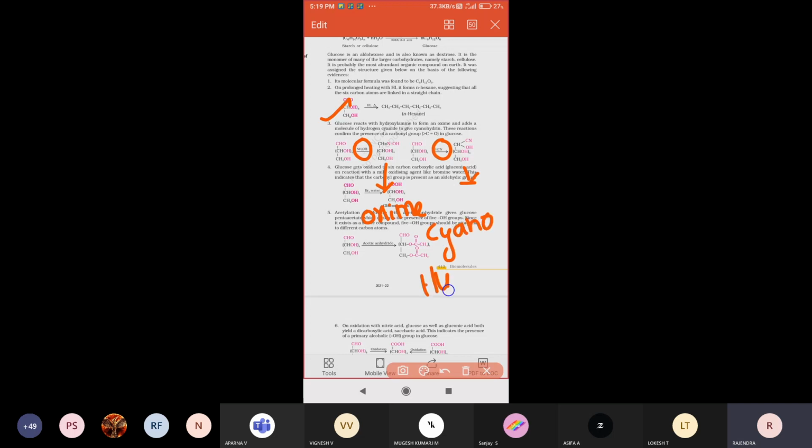So these two reactions give the information that the glucose structure contains a carbonyl group. A carbonyl group is either an aldehyde group or a ketone group. Either ketone or aldehyde, any one group will be present. We are confirming that.